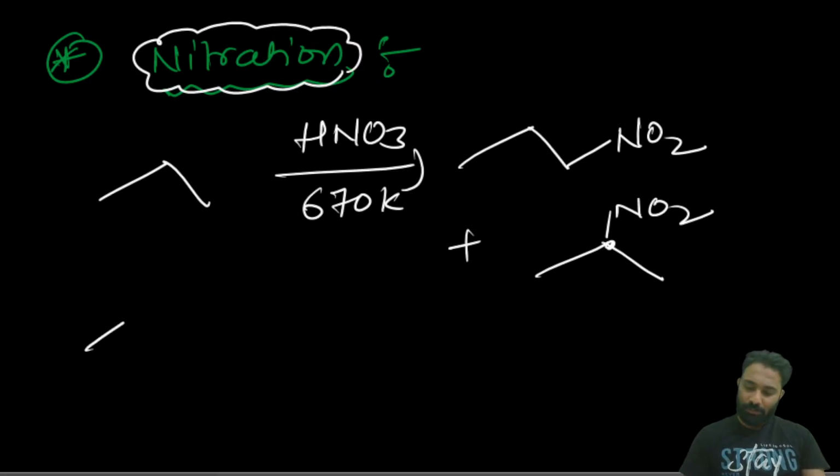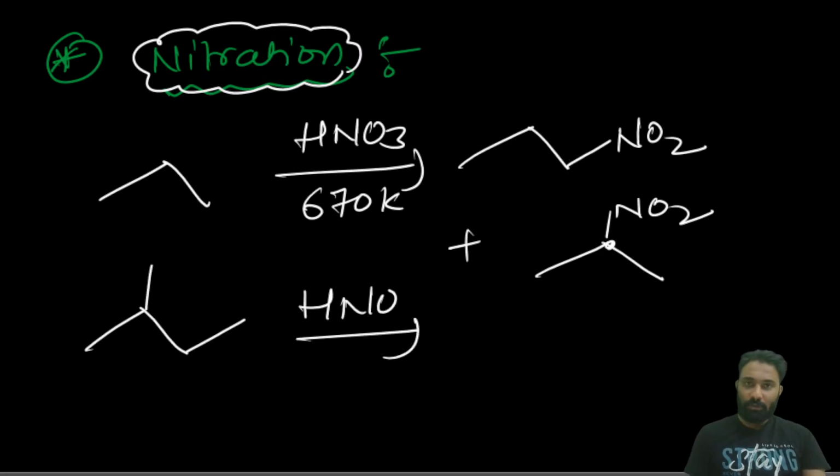Done. Suppose 2-methyl butane is given and HNO3 is given at high temperature. Now here how many products will we get? How many replaceable hydrogens do we have? That many products we will get.